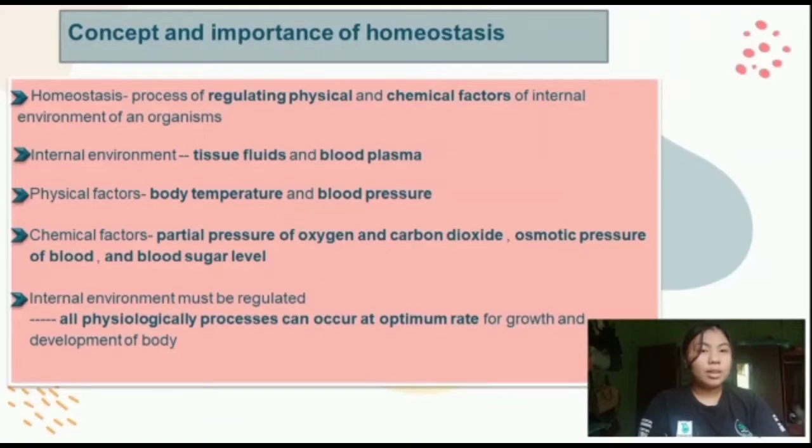Chemical factors can be divided into three types: first, partial pressure of oxygen and carbon dioxide; second, osmotic pressure of blood; and third, blood sugar level. The internal environment must be regulated to achieve optimum levels so all physiological processes can occur at optimum rates for the growth and development of the body.